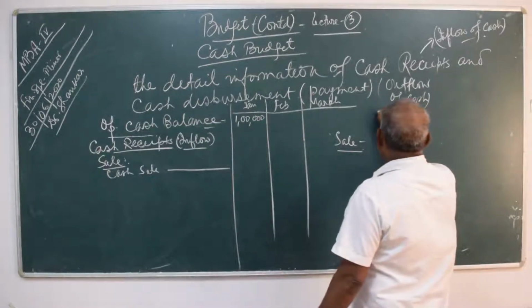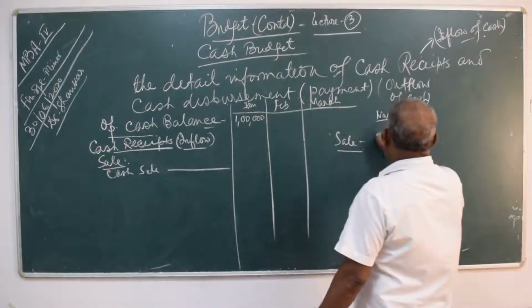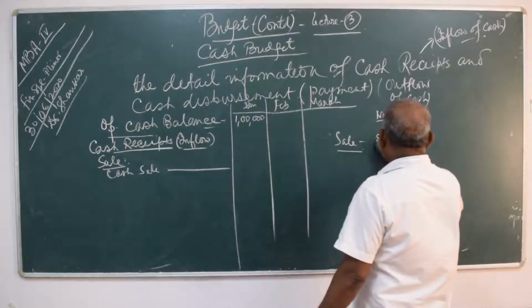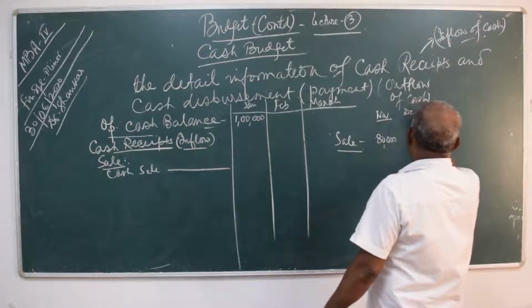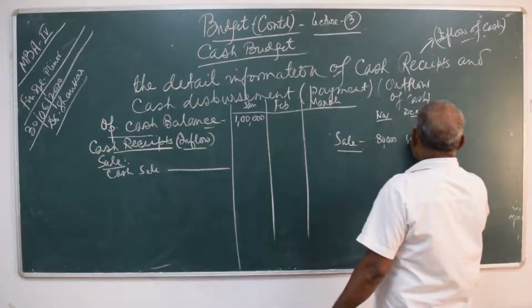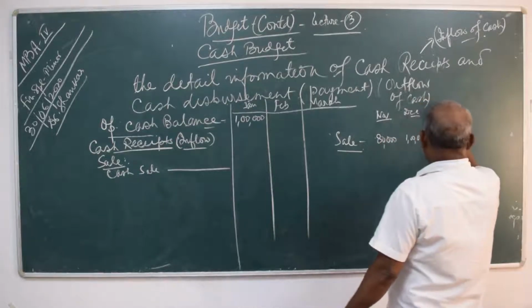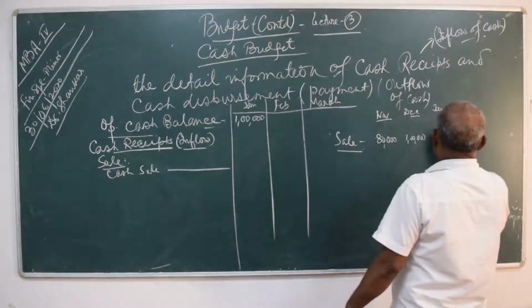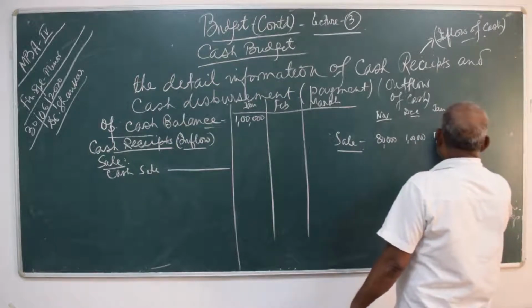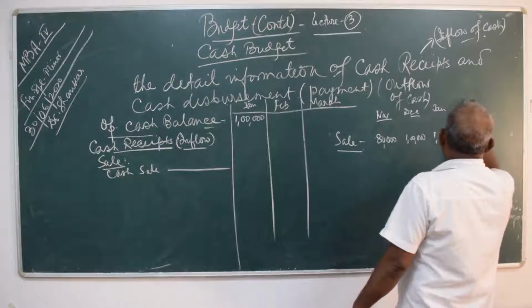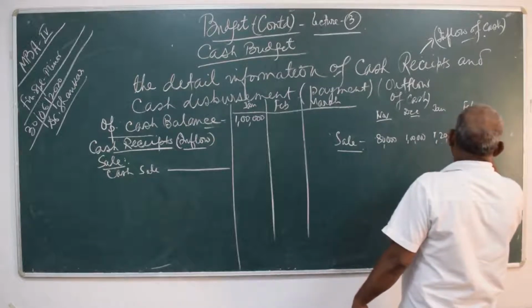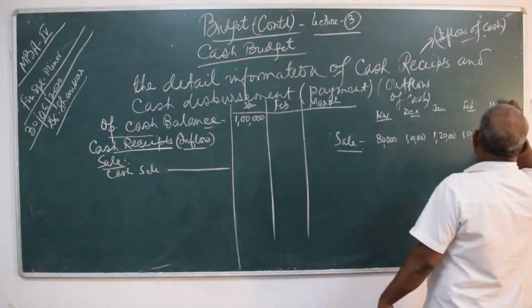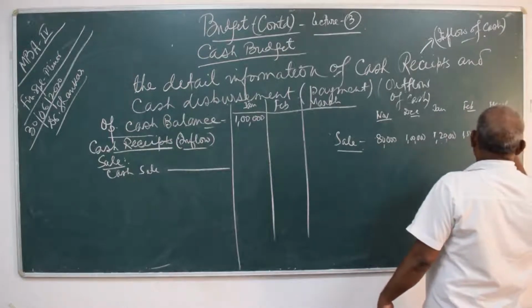Suppose the sale of November is 80,000, December suppose 1 lakh, January suppose 1,20,000, February suppose 1,50,000, March suppose 2 lakhs.